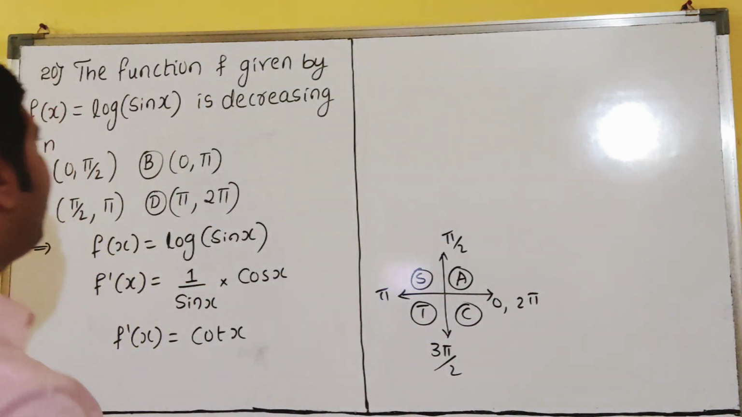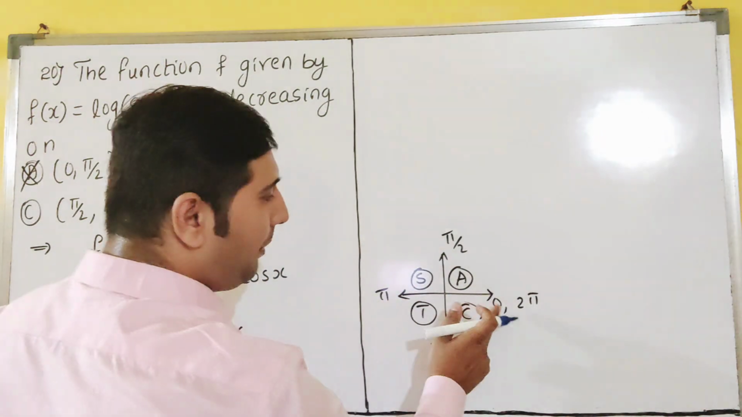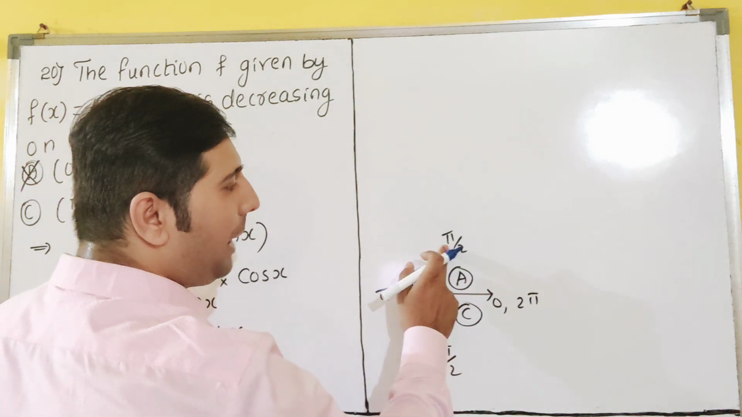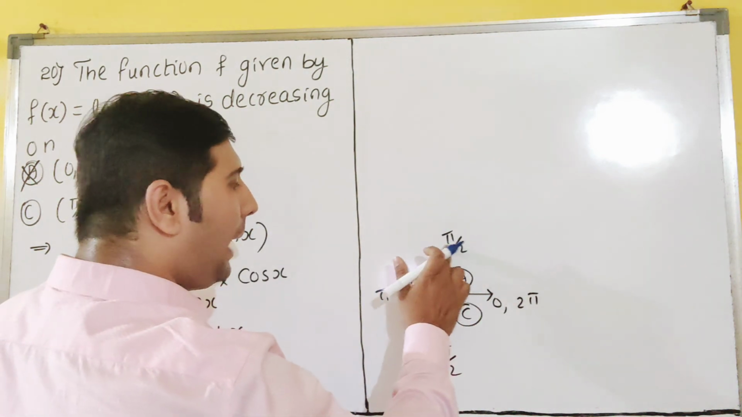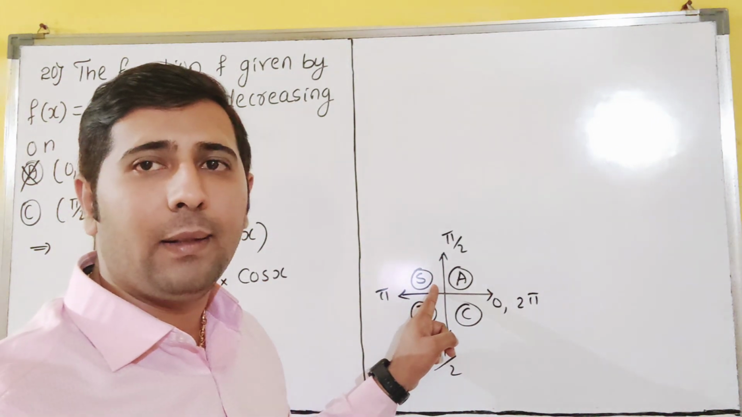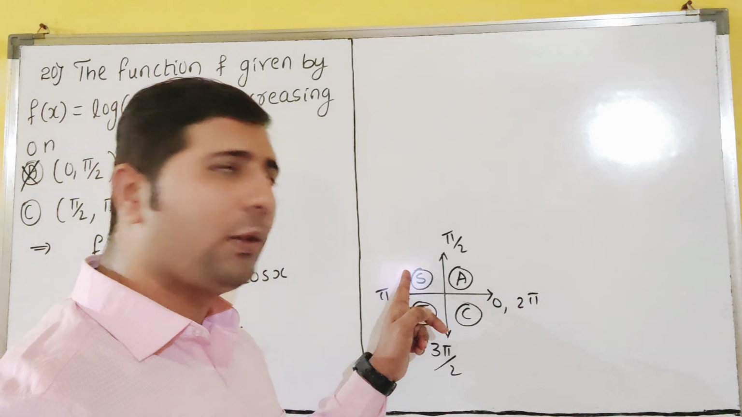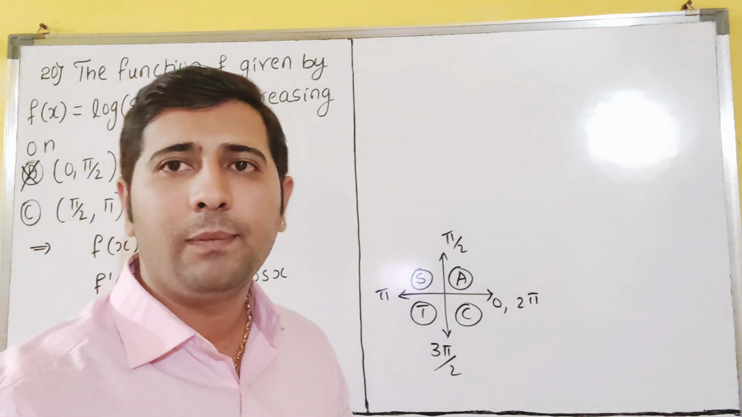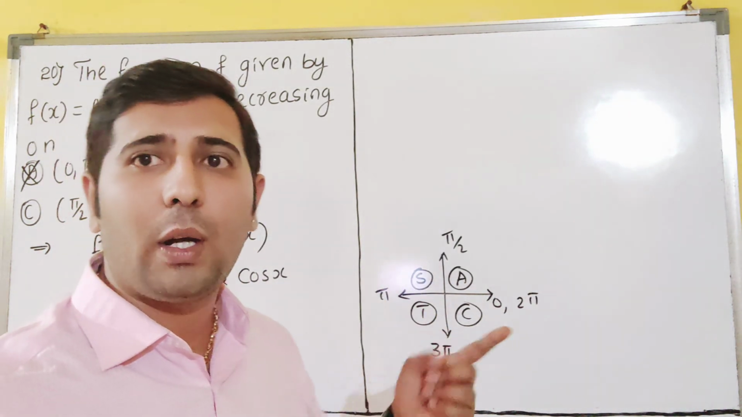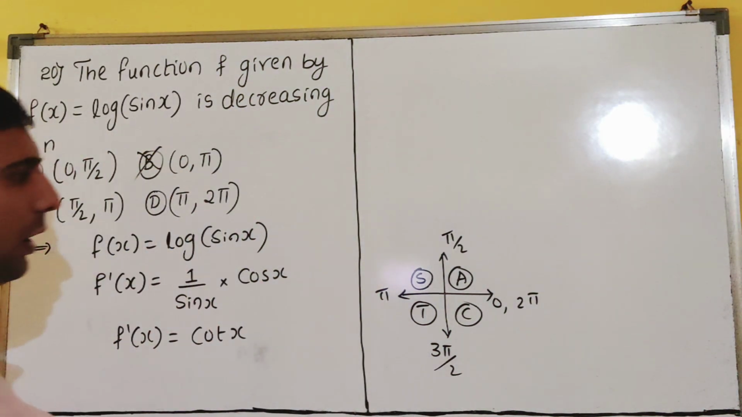So now see here, what will happen? 0 to pi: 0 to pi by 2 it is increasing. Pi by 2 to pi, cot x in the second quadrant is decreasing. Here it is increasing, here it is decreasing. It is either increasing or decreasing. So this is also not correct, because I want only decreasing, not increasing and decreasing. This option is also wrong.